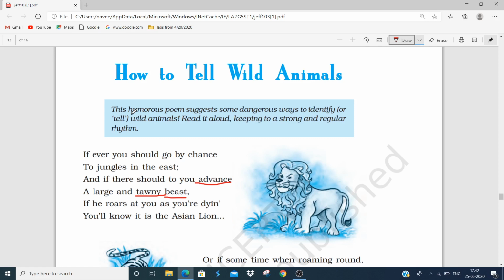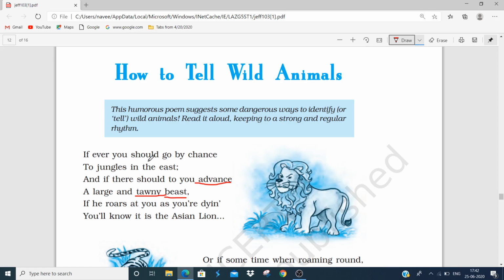Okay, now let's move to our stanza 1. Students, you can see here the picture of the lion, the Asian lion. Here the poet is trying to tell us how, if you go inside the jungle, you will identify the Asian lion.